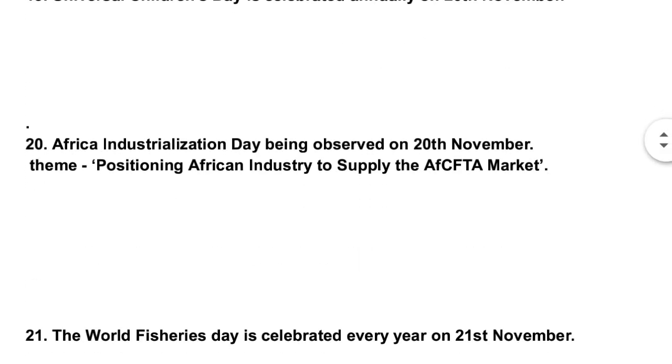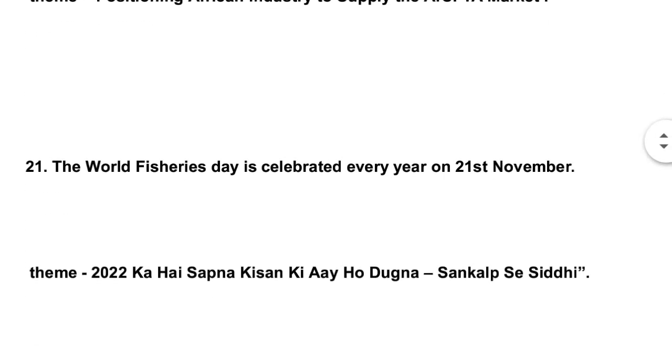Next, Africa Industrialization Day is being observed on 20th November. Theme: Positioning African industry to supply the AfCFTA market. Next, the World Fisheries Day is celebrated every year on 21st November.